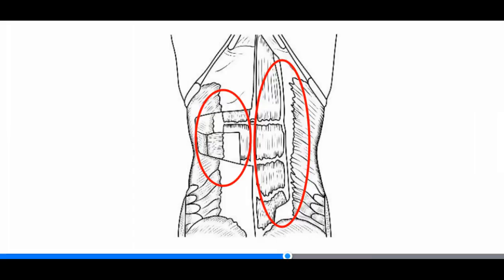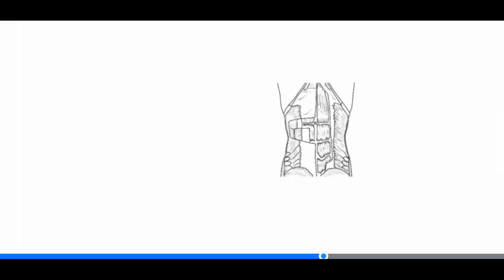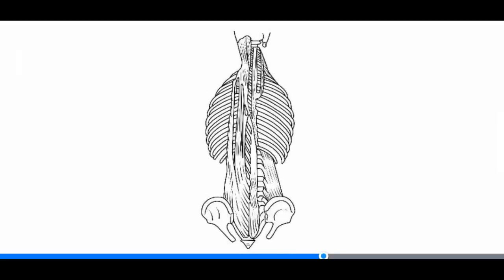The transverse abdominis is the deepest muscle of the abdominal group and is primarily responsible for increasing intra-abdominal pressure, which stabilizes the pelvis and supports the lower back. The erector spinae group. The erector spinae group, also known as the lower back, is primarily responsible for trunk extension through the sagittal plane and lateral flexion through the frontal plane.